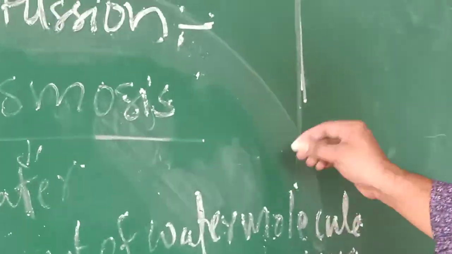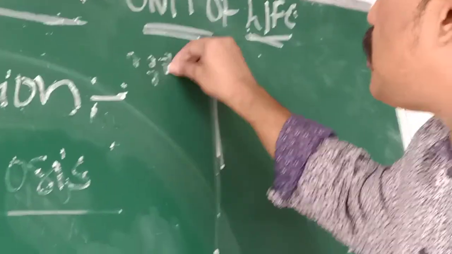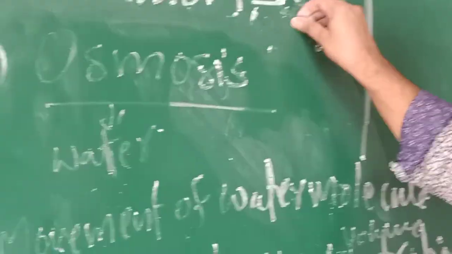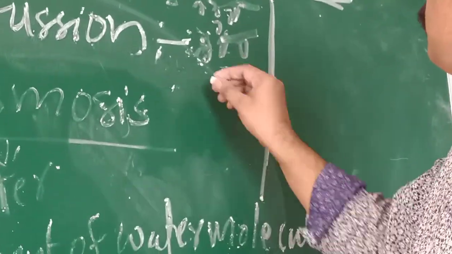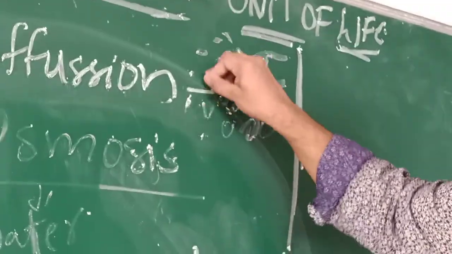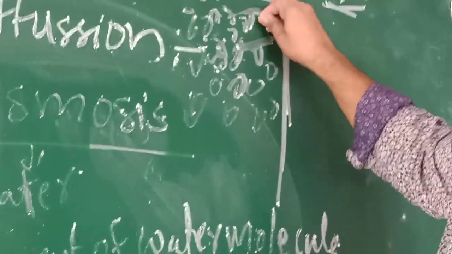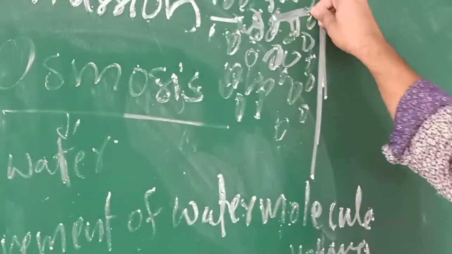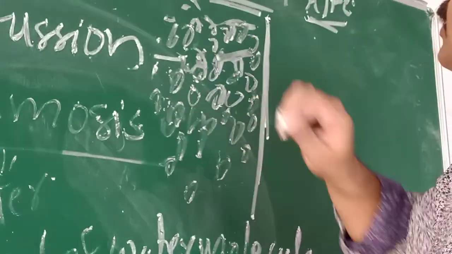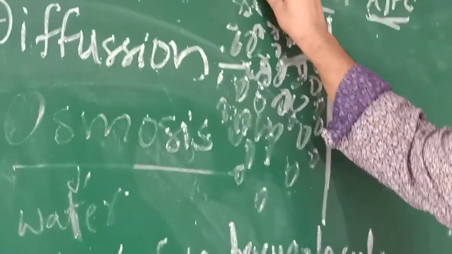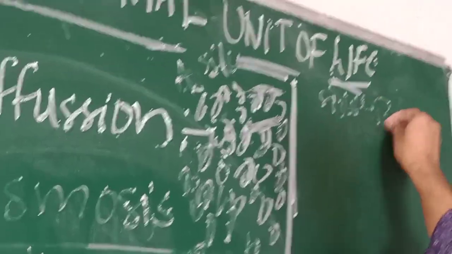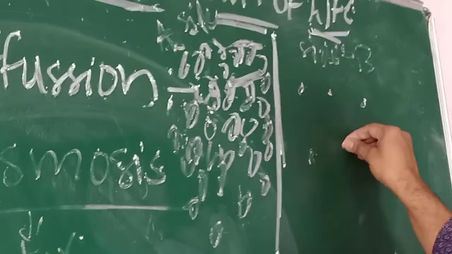For example, okay, here this is a plasma membrane. Here the water substance is more, so these particles you can call water. What will happen actually through the plasma membrane? Here the water content is more on this side, side A. In side B, water is very less.